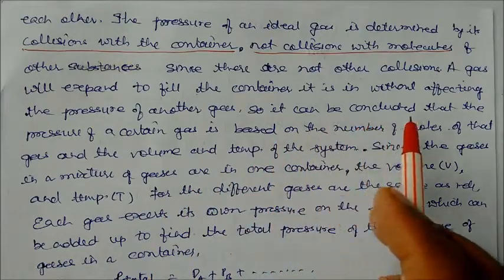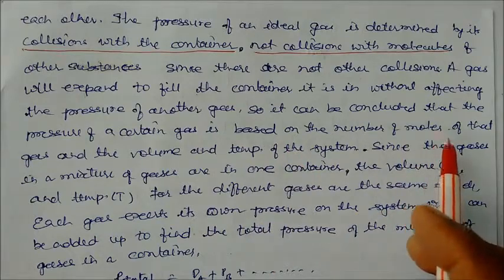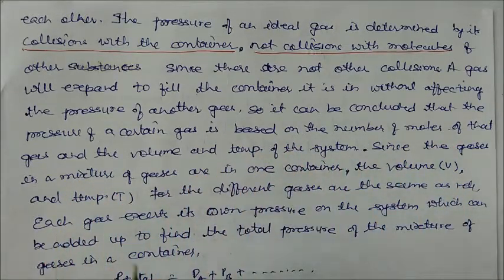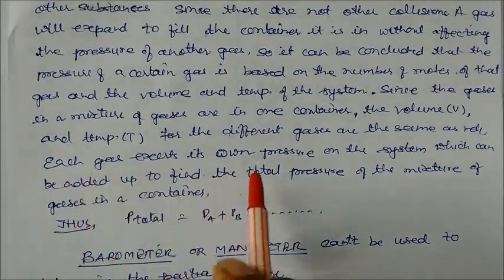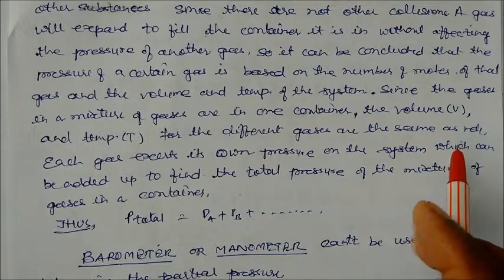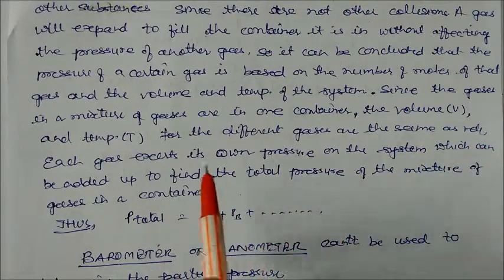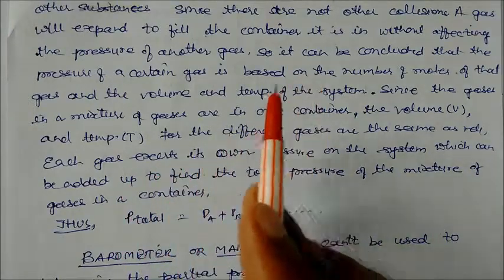So it can be concluded that the pressure of a certain gas is based on the number of moles of the gas and the volume and temperature of the system. Since the gases in the mixture are in one container, the volume and temperature for the different gases are the same as well. तो उसमें अगर वॉल्यूम टेम्परेचर सेम है तो उसका कोई इफेक्ट नहीं पड़ता, सिर्फ प्रेशर का इफेक्ट पड़ता है.